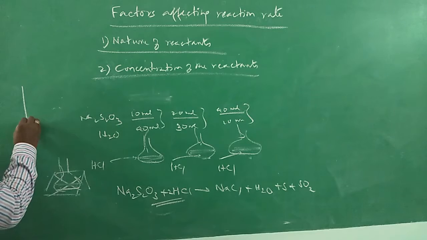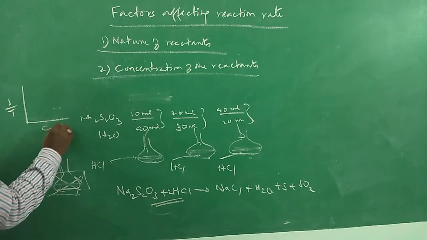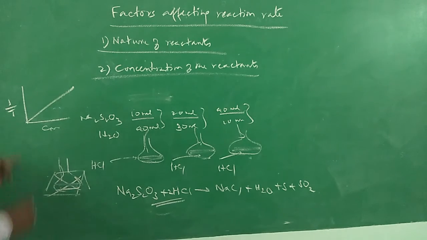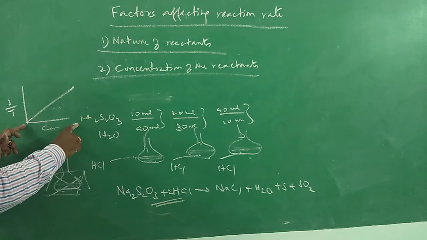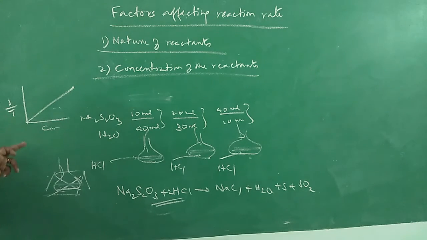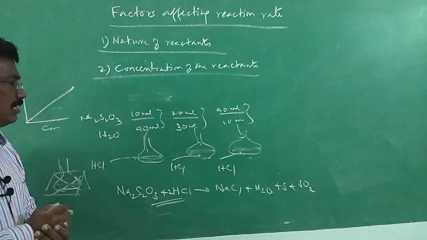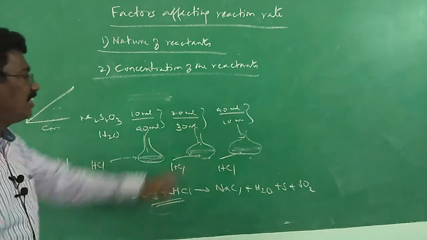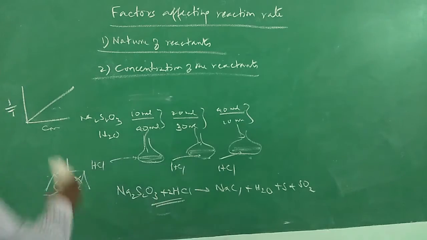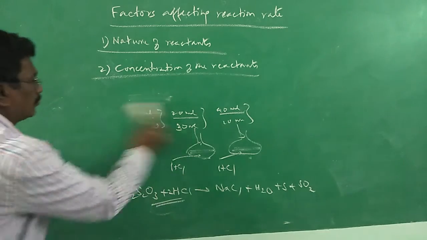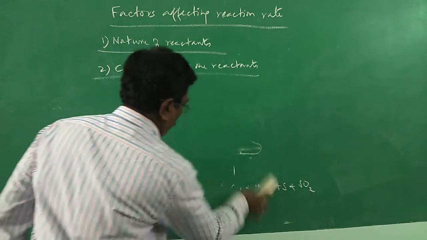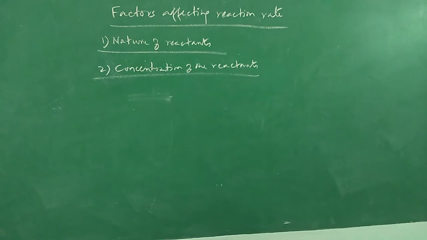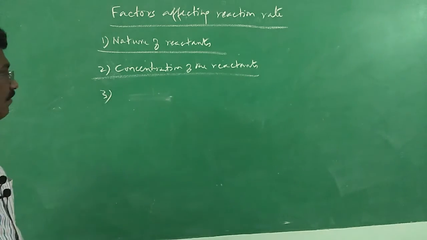If I draw a graph taking 1 by T against concentration, I will be getting a straight line. With increase in concentration, the reaction rate will be faster. 1 by T is just a reciprocal, all right. So, we can assume that the concentration of the reactants plays a vital role. With increase in concentration, rate becomes faster, all right. That is the second point under factors affecting reaction rate. The third point is the effect of surface area.